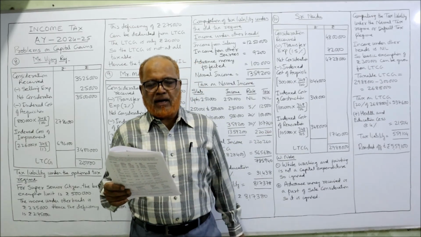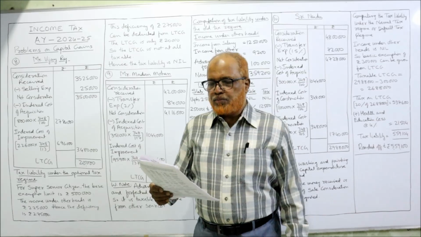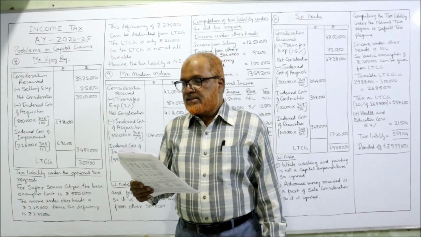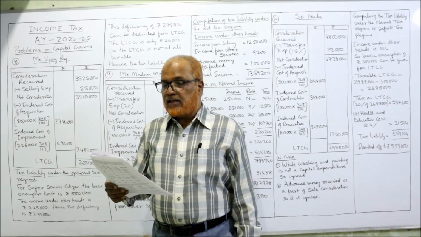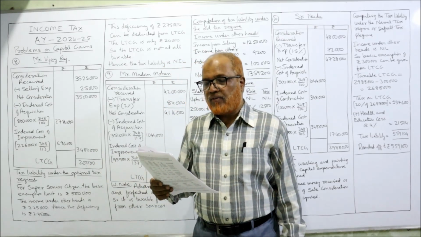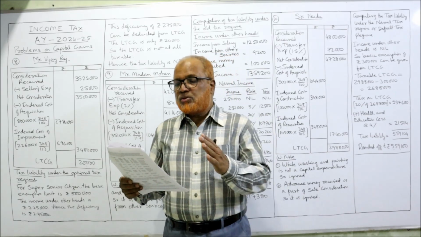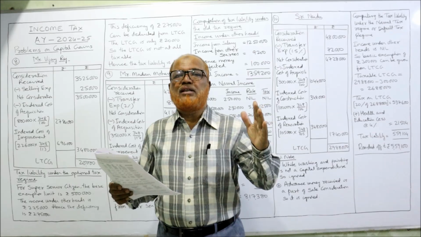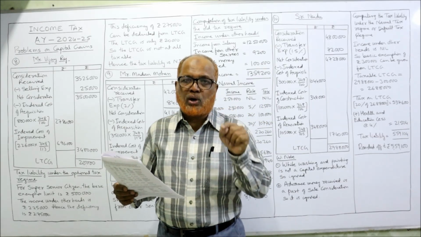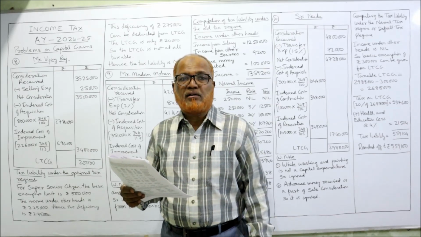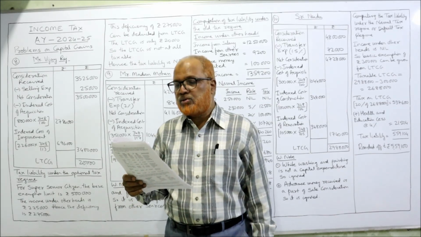Come on, see problem number 8. Mr. Vijay Raj purchased gold for rupees 5 lakh. Gold is a capital asset. On 6th September 1989, and its fair market value on 1/4/2001 is 9,50,000. So when the asset is purchased before 1/4/2001, the assessee can choose either the cost or FMV, whichever is higher. Here 9,50,000 is higher, so that will be taken as the cost of acquisition.